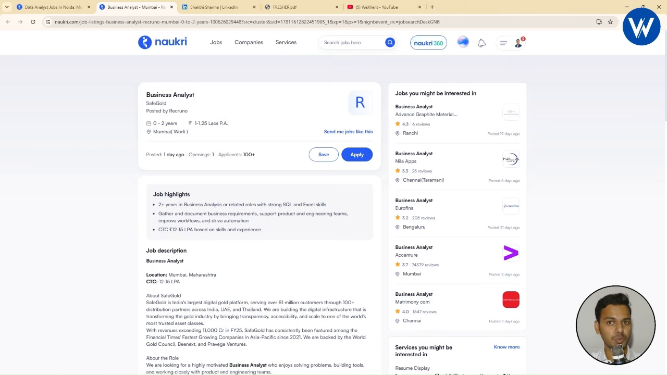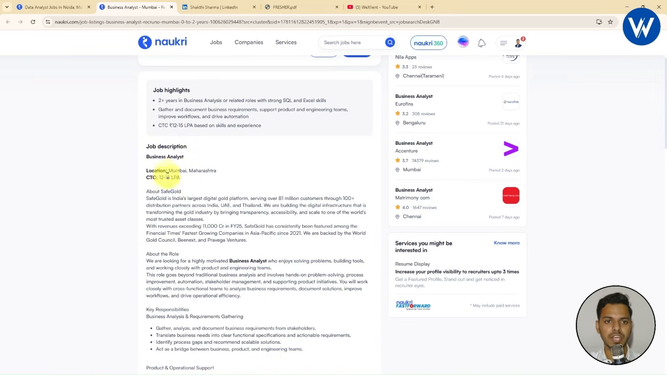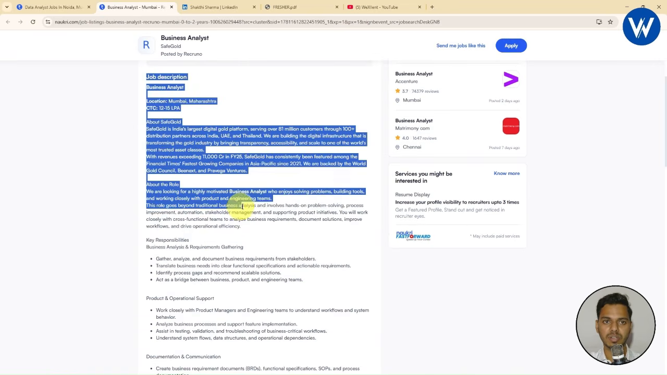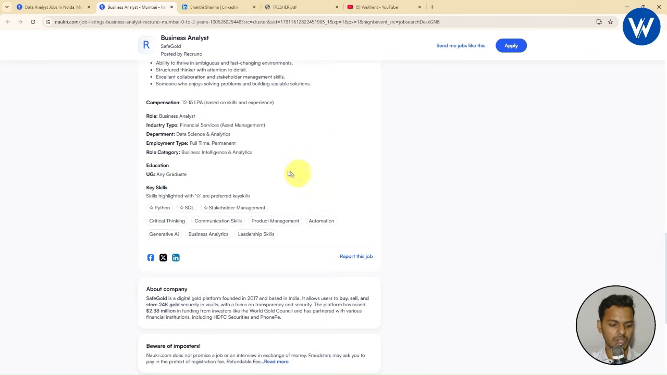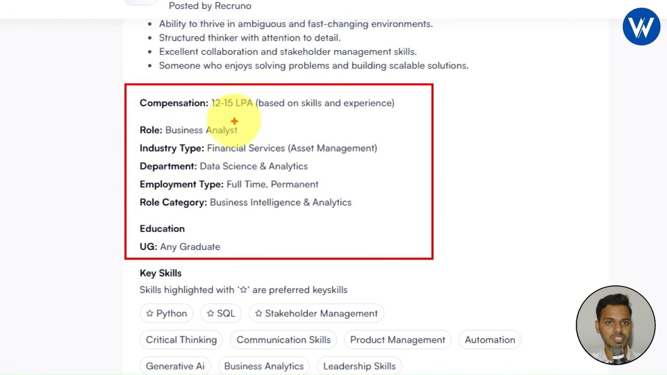Now let me tell you one more important point. Whenever you are applying for any job, you need to go through the job description. This is very important. Like here you can see this is the job description of business analyst, right? Let me scroll down. Now let me zoom in, guys. First let me highlight it. Now what has it given? It has given the compensation, which is the salary, and next it has given the role, which is business analyst.